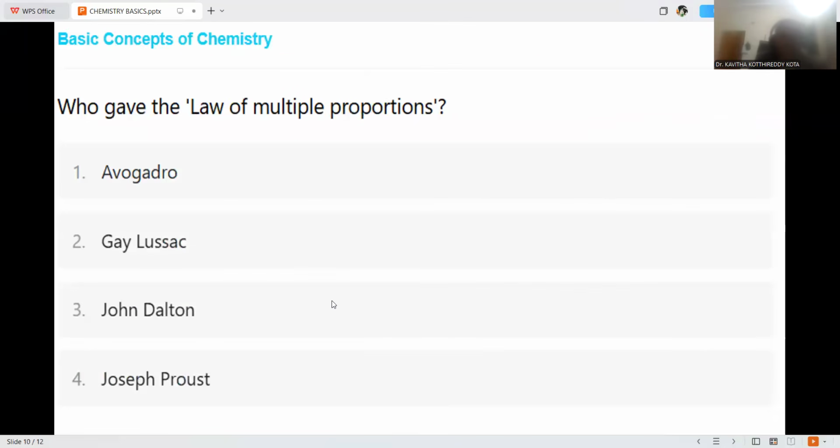So among all, the correct answer will be the law of multiple proportions given by John Dalton, that is provided in option number 3.